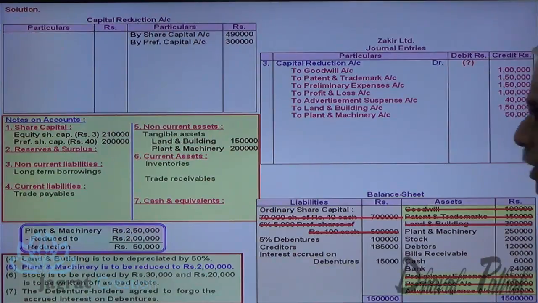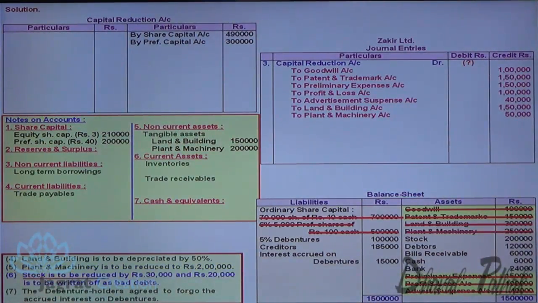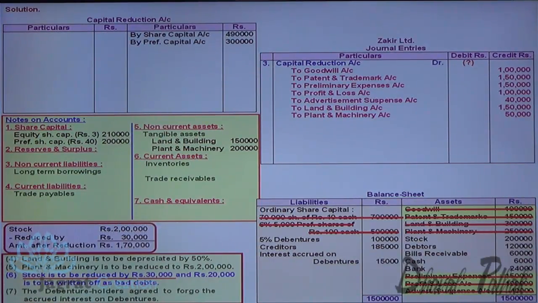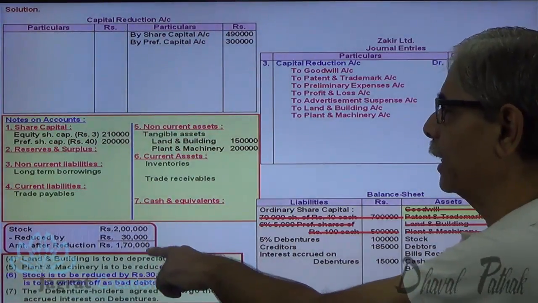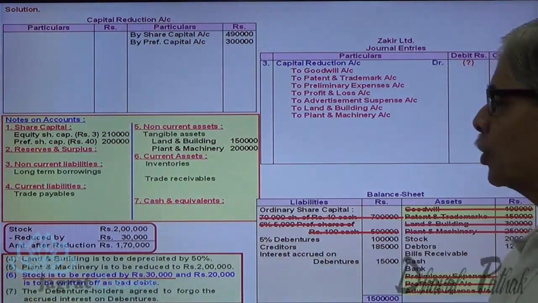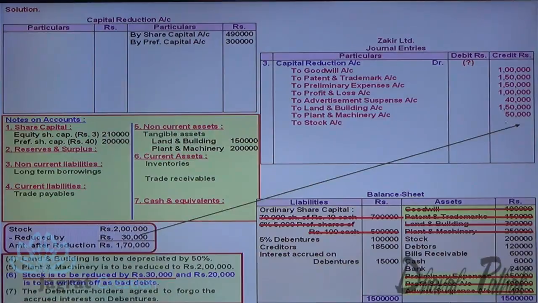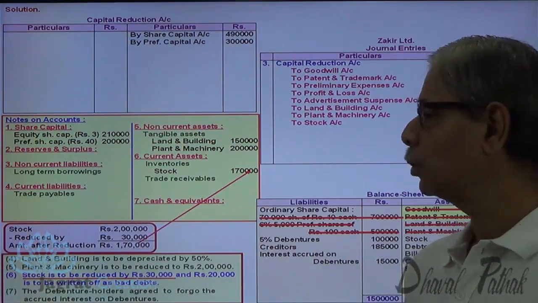Now next, stock is to be reduced by 30,000. Stock given to you, how much? 2 lakhs. Reduction therein, 30,000. Stock left thereafter, 1,70,000. 1,70,000 will appear in inventories, and 30,000 reduction will be debited to capital reduction. So capital reduction account debit to stock account credit 30,000, and 1,70,000 will appear in notes on accounts to inventories.